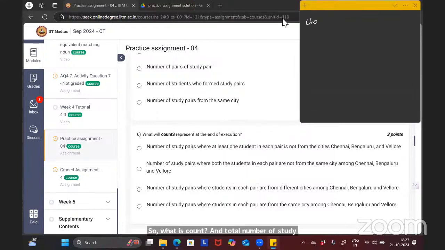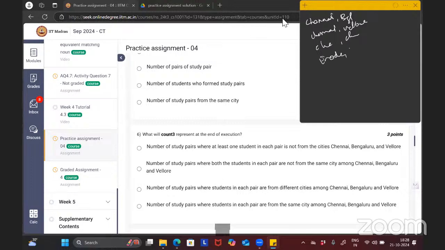It will be Chennai, Bangalore, Chennai, Vellore, Chennai, Chennai. This is count one. And it can also be Erode and Delhi. It can be Chennai, Delhi also. This is count one, the total number of study pairs. Both can be from the same city, both can be from different cities, or between Chennai and Bangalore.